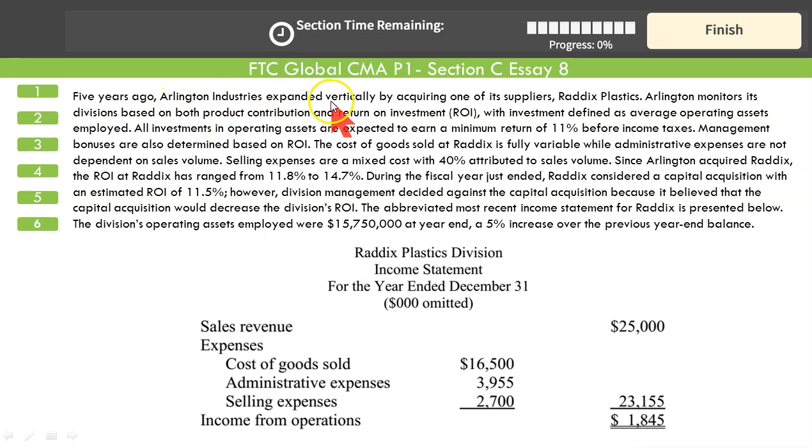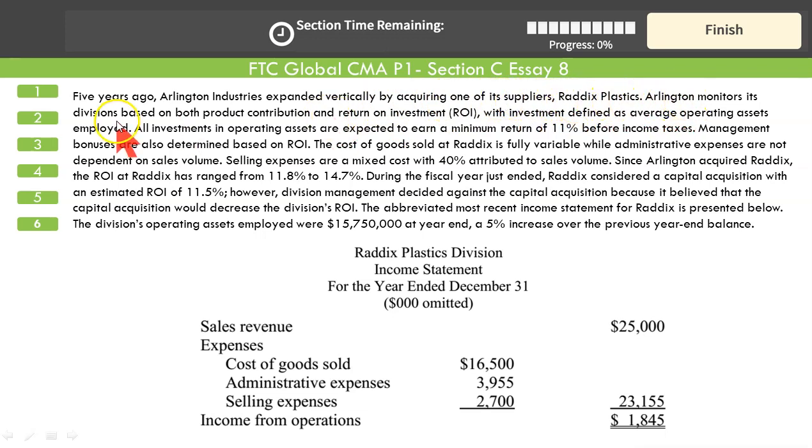Arlington Industries expanded vertically by acquiring one of its suppliers. When you acquire your supplier, this is called vertical backward integration. And when you buy out your own customer, it's called vertical forward. You will discuss this in your CMA Part 2, Section B, Corporate Finance, Business Combinations. So you have vertically integrated backward with your supplier, and the name of the supplier is Redix Plastics.